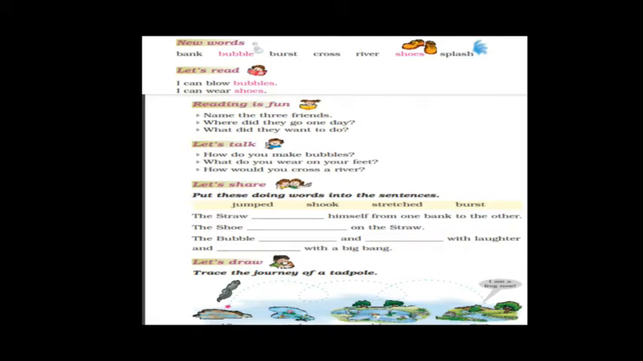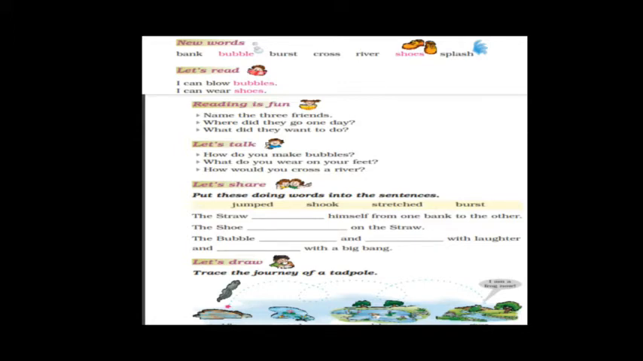Second question, where did they go one day? So children, you all know where they went. They went into the forest. One day all three of them went into the forest. Next question, what did they want to do? They wanted to cross the river. All the three wanted to cross the river.